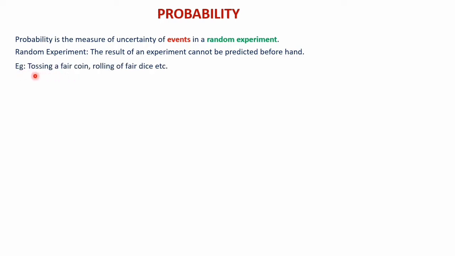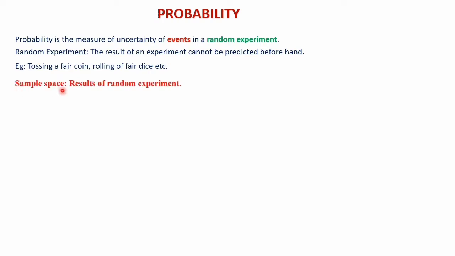Examples as we have discussed, tossing a fair coin means you will have only two chances, either head may come up or tail will come up. But we cannot predict which face will come up, that we cannot predict in advance. And rolling of fair dice. Rolling of fair dice in the sense, as you know, a die is cubical shaped and 6 faces are there. All these 6 faces are numbered from 1 to 6. Before rolling the die itself, we cannot predict which face will come up. Maybe number marked with 1 or 2 or 4 or 6 or something like that. We cannot predict it beforehand. So these are some simple examples of random experiment.